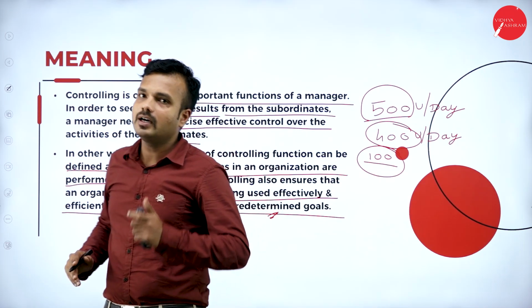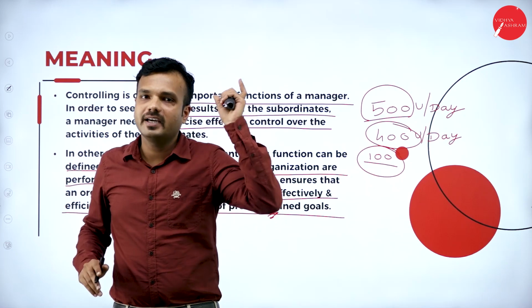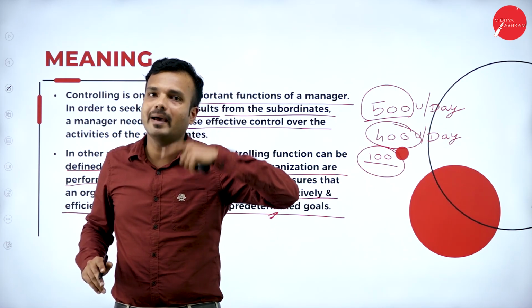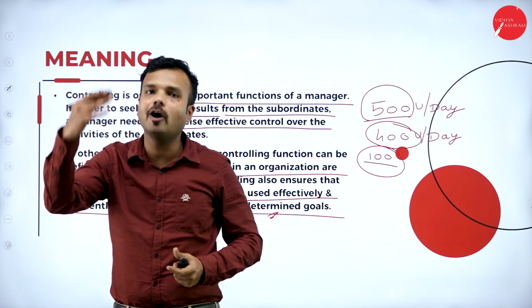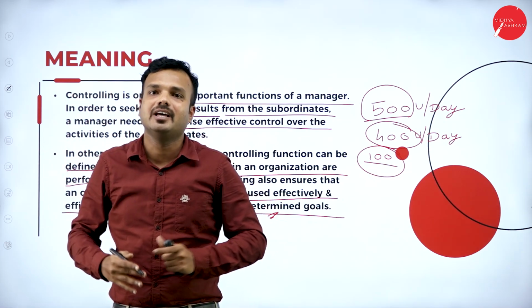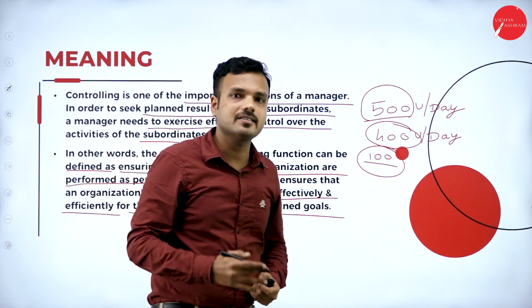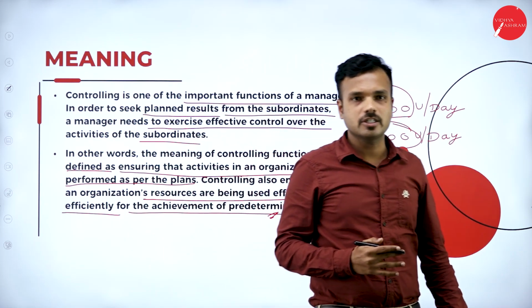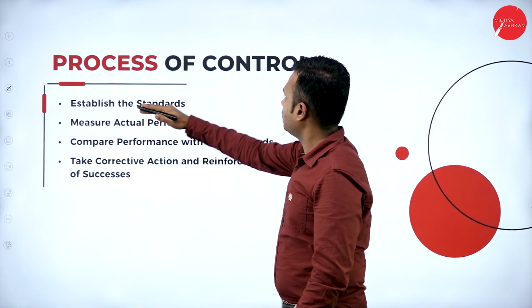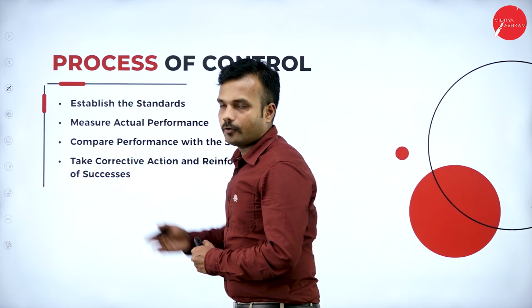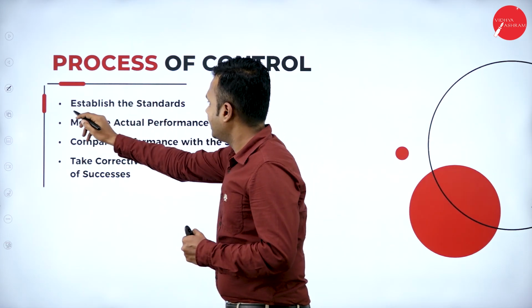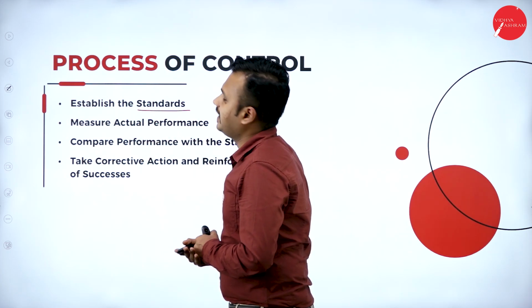So it is going to minimize the cost of production and maximize profit, maximize production by utilizing all resources of the organization, whether it is human resource, non-human or financial resource of the organization. Process of control. So this process of control consists of 4 steps. Among them, the first one is to establish the standards.